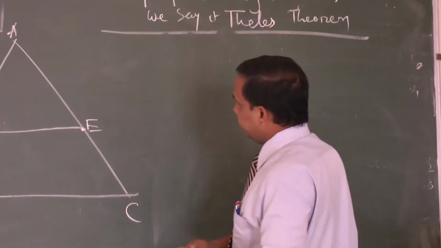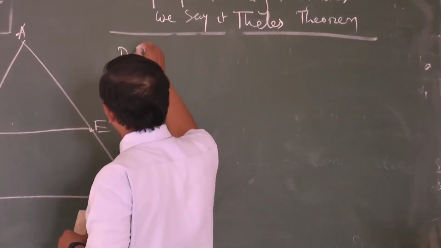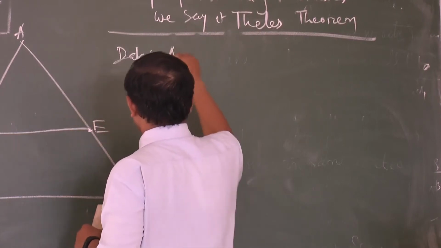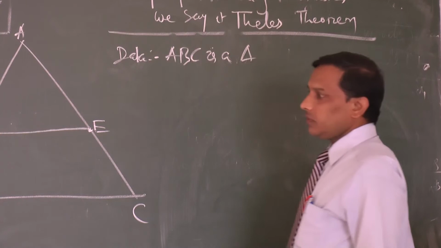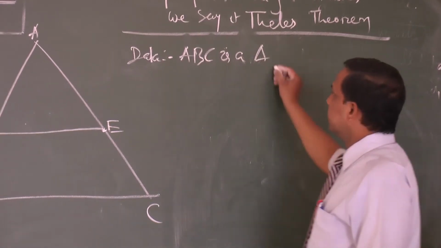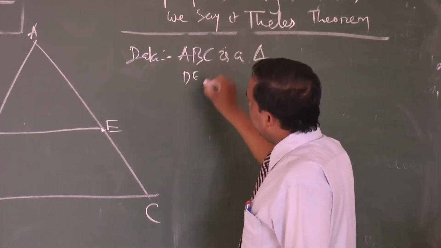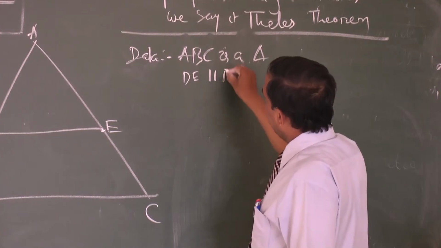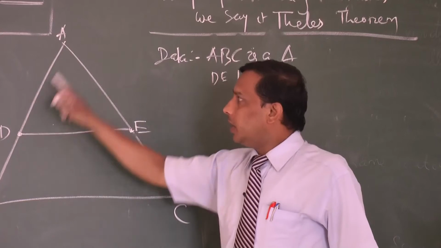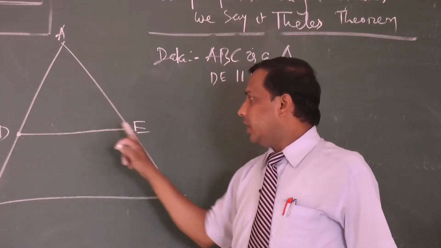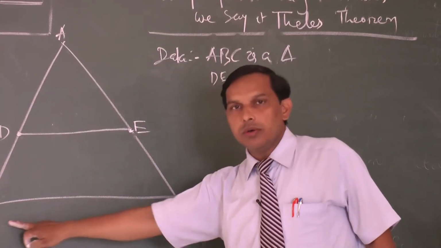So come to the proof of this theorem. First is the data. What is given? ABC is a triangle. DE is parallel to BC. Here DE joins AB and AC in two distinct points D and E, and is parallel to BC.